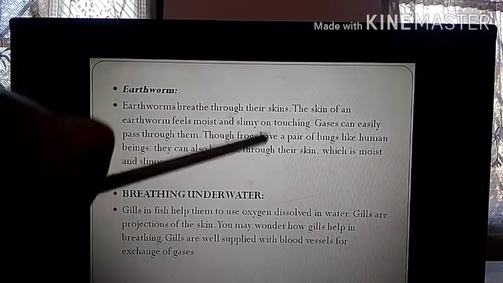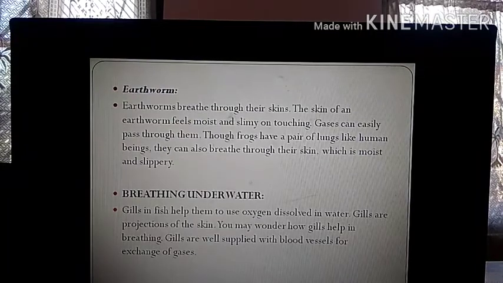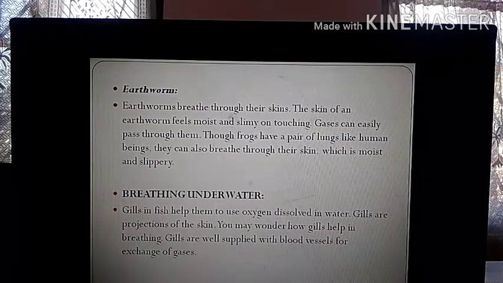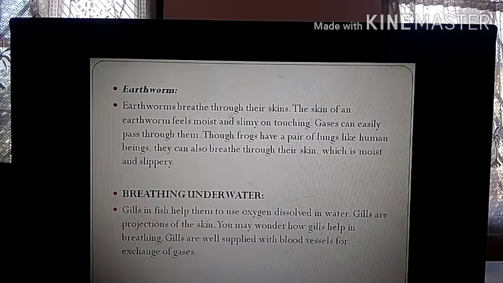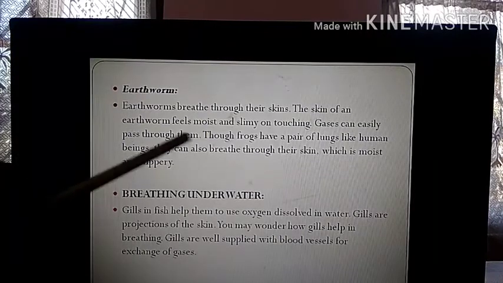Earthworms breathe through their skin. The skin of an earthworm feels moist and slimy on touching. Earthworms breathe through their skin because they don't have lungs for breathing. I don't know how many of you have touched an earthworm. When you touch it, you will find it is quite slippery, quite slimy, because the skin remains moist. Gases can easily pass through it.